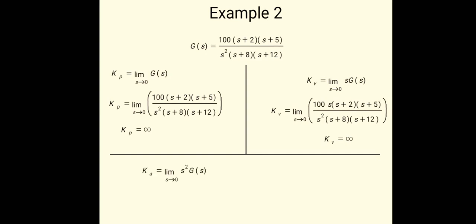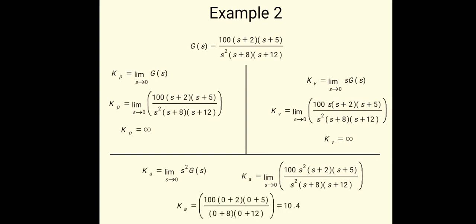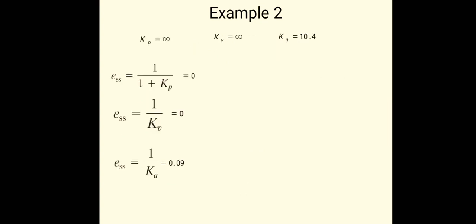Finally, Ka, the equation is limit s tends to 0 of s square into G of S. We put the value of G of S there. S square in the numerator and s square in the denominator will get cancelled. We will get the constant term there, that is the gain 10.4. So Kp is infinity, Kv is infinity, Ka is 10.4.